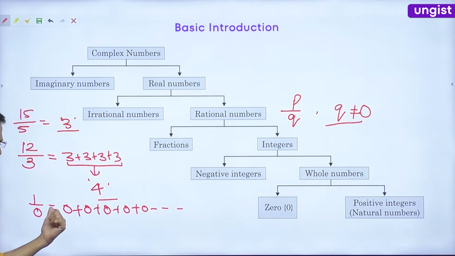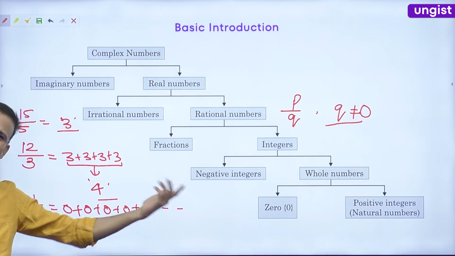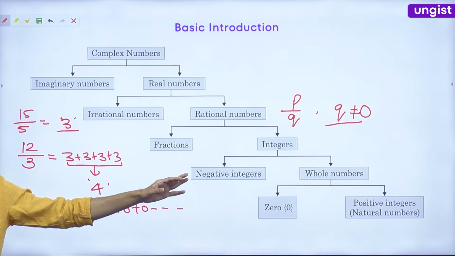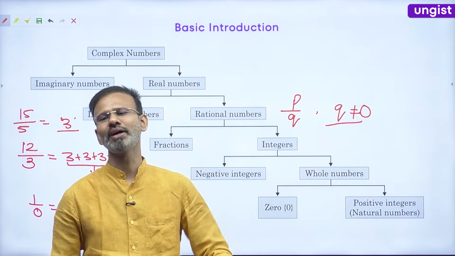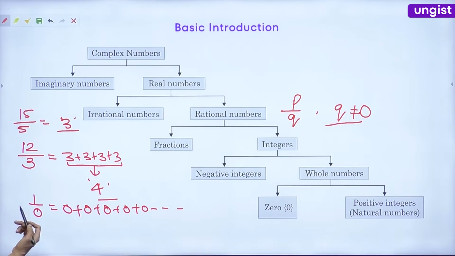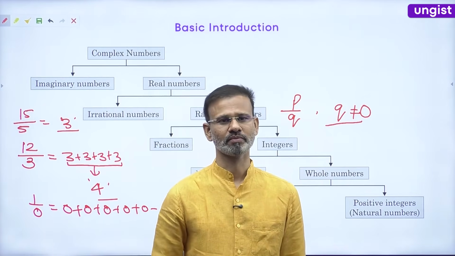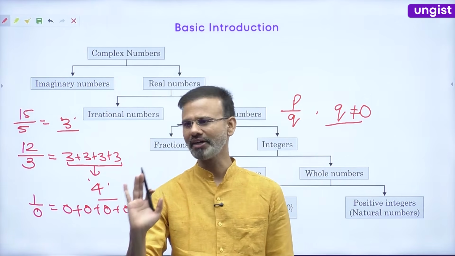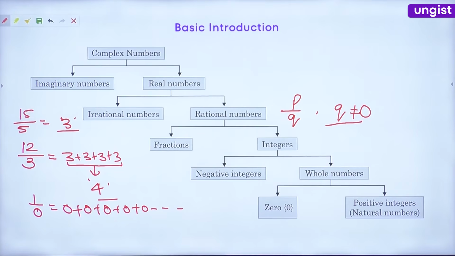So that's why if you are adding 0 plus 0 plus 0, till when you have to add? Till infinite you have to add. That's it. Okay? So that's why, guys, 1 by 0 or any number divided by 0 becomes infinite. Correct? Everyone fine now? Okay. All right.